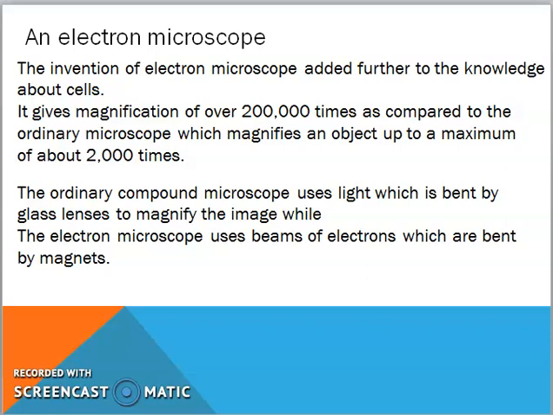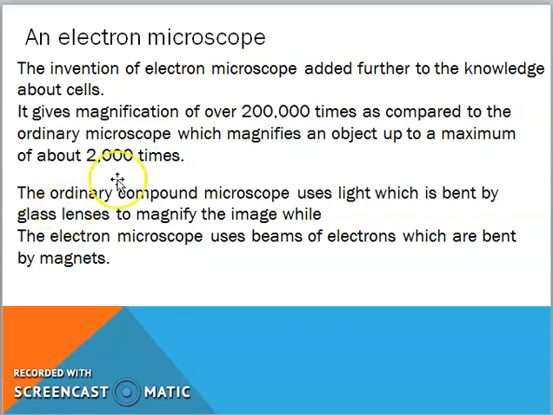Now next is the electron microscope. The invention of the electron microscope added further to the knowledge about cells. Now who discovered the cell? Robert Hooke. But after the invention of the electron microscope, we came to know more about cells. Why?